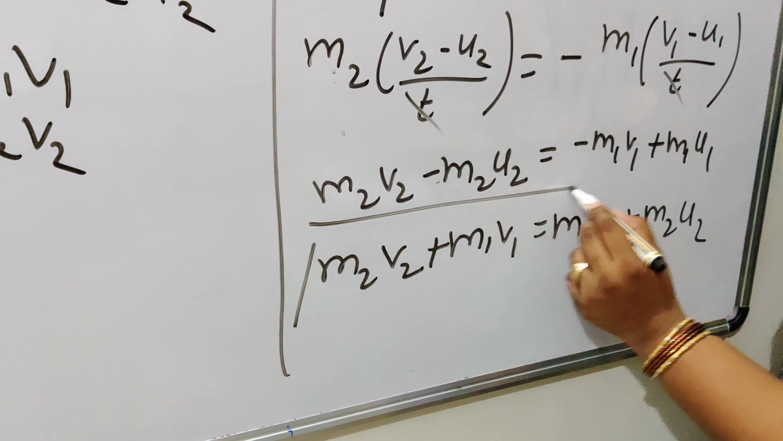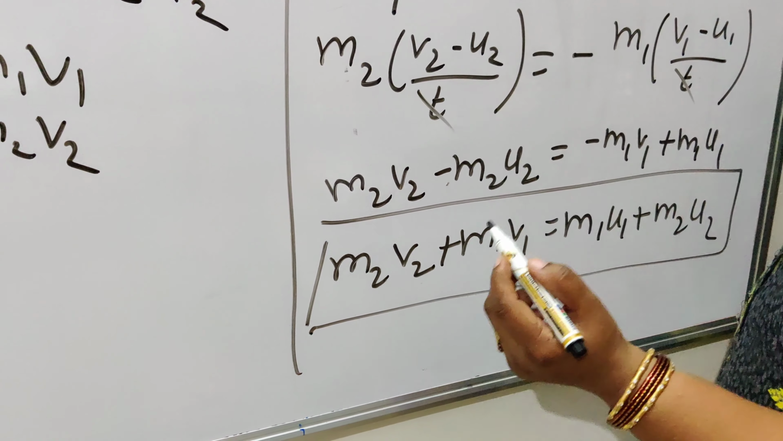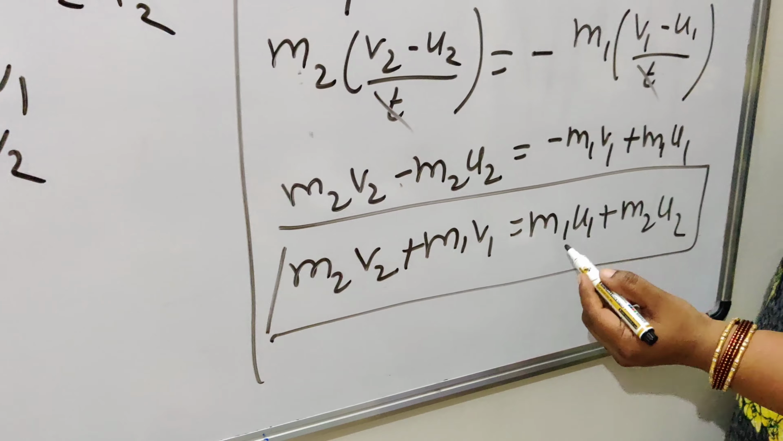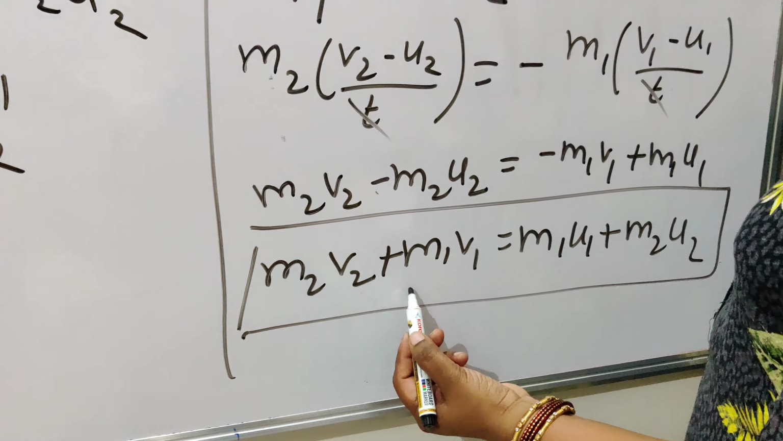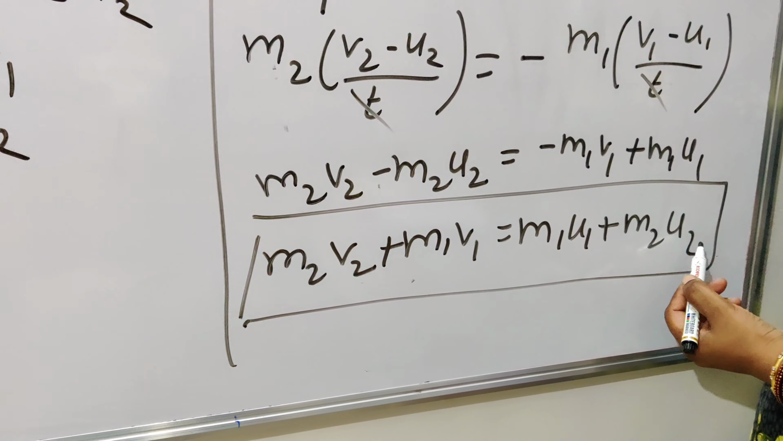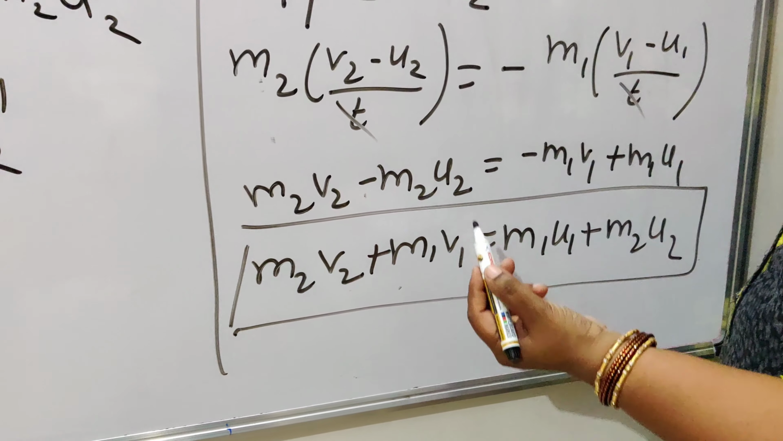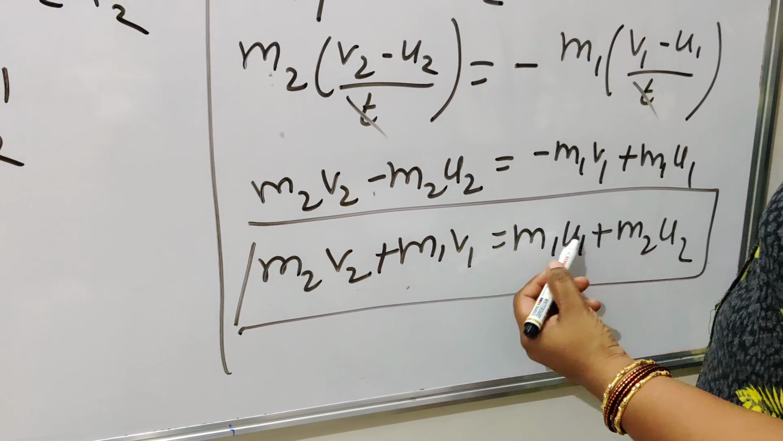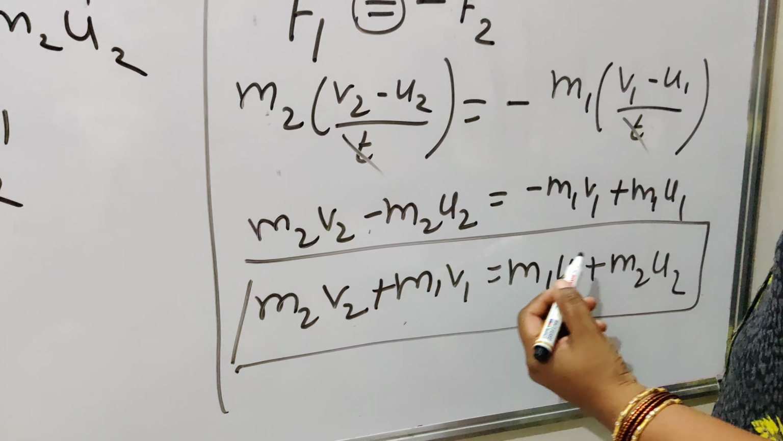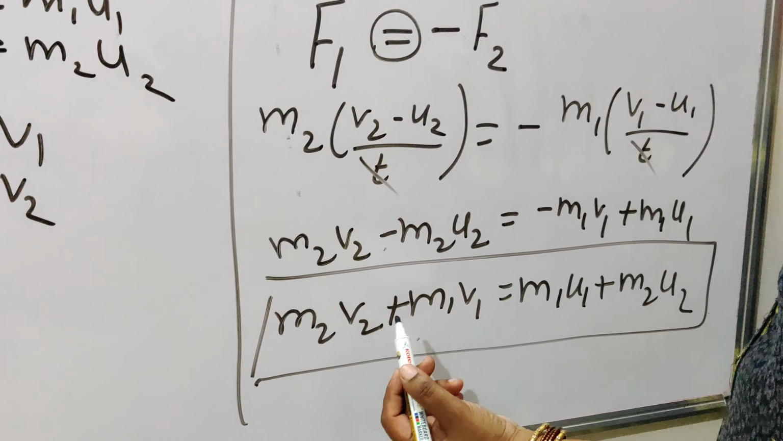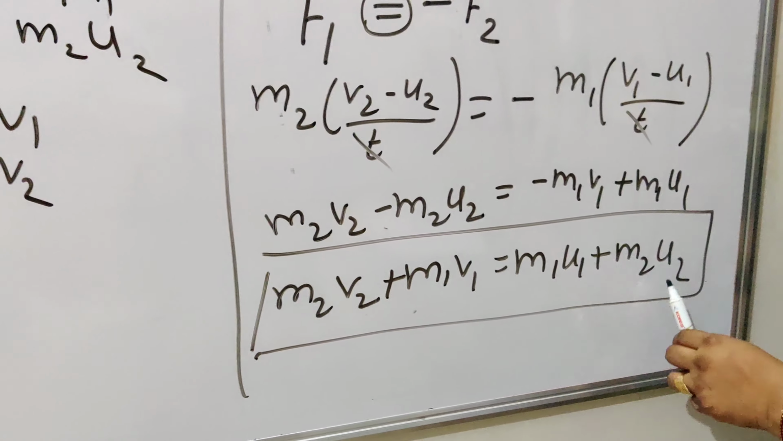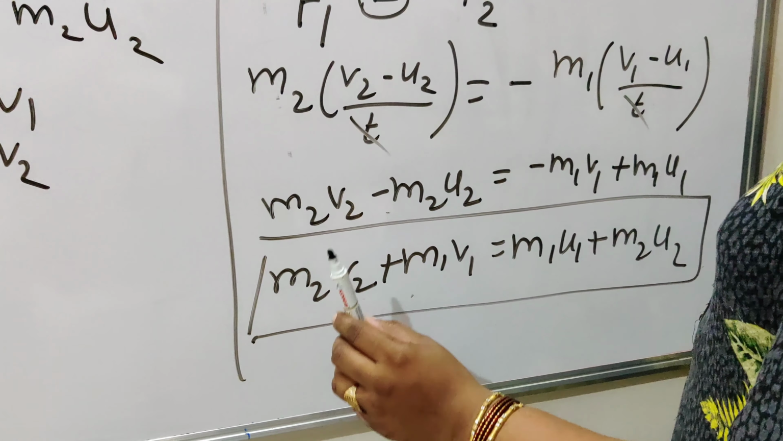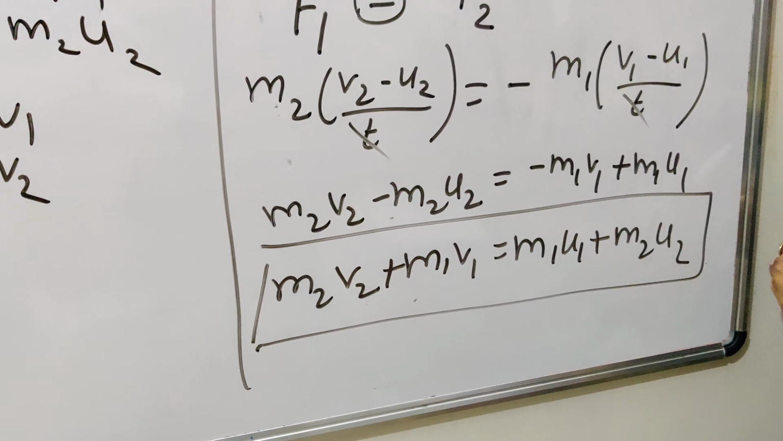What does it mean? That the total momentum before collision is equal to the total momentum after collision. u1 and u2 are the velocities before collision. When force is applied, after collision their velocities change from u1 to v1 and u2 to v2. So what does it mean? That total momentum before collision is equal to total momentum after collision.